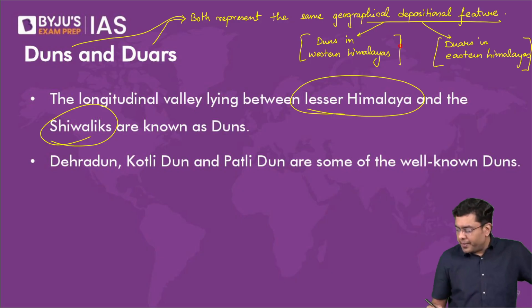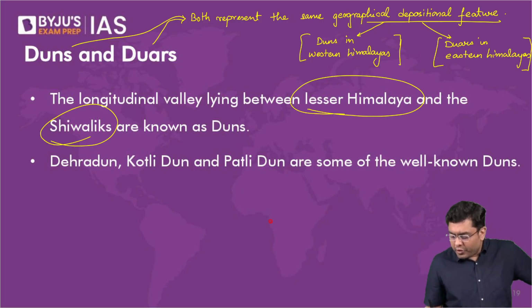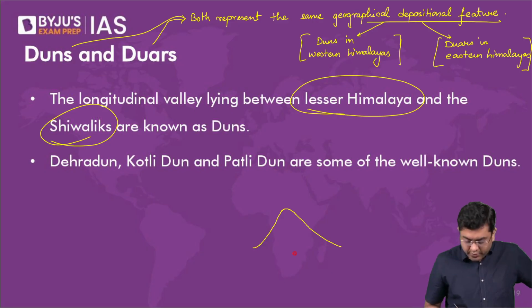Understand the phenomena. So here, when we talk about, let's say, the formation of the Shivaliks. So at the time of the formation of the Shivaliks, you already had a range to the north, that is the mid Himalayas or the Himachal.